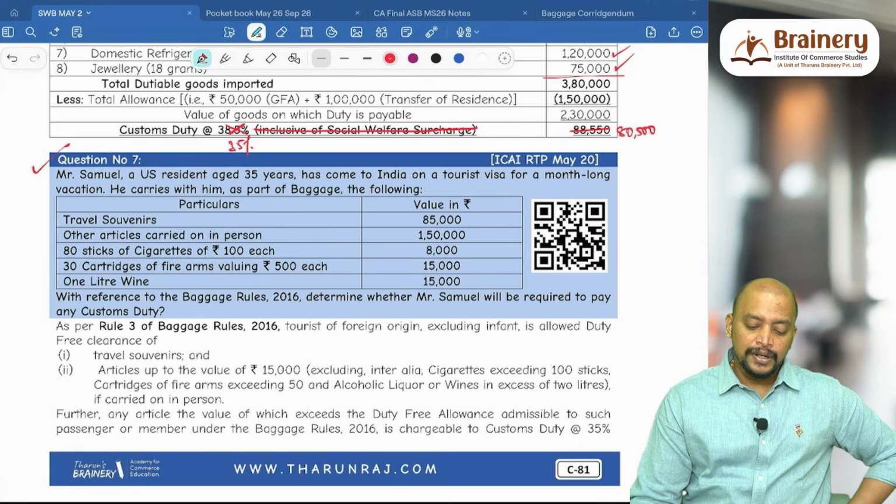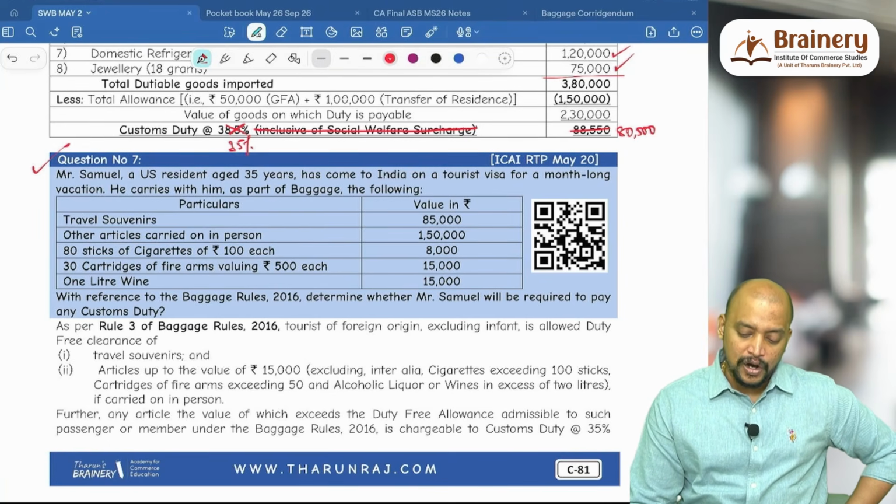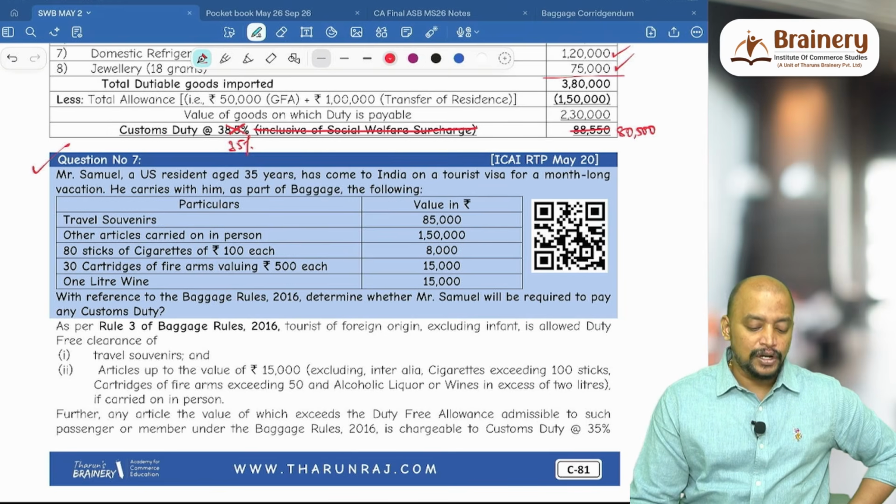Mr. Samuel, a US resident aged 35 years, has come to India on a tourist visa for a month-long vacation.